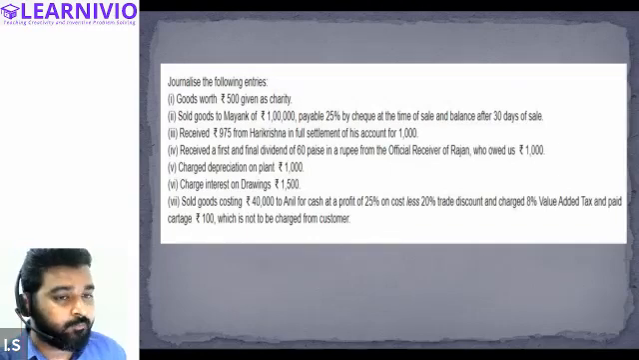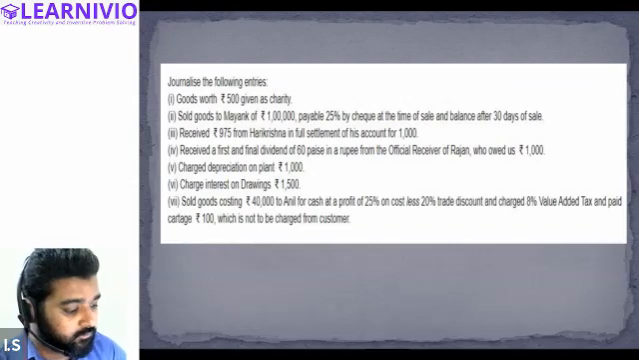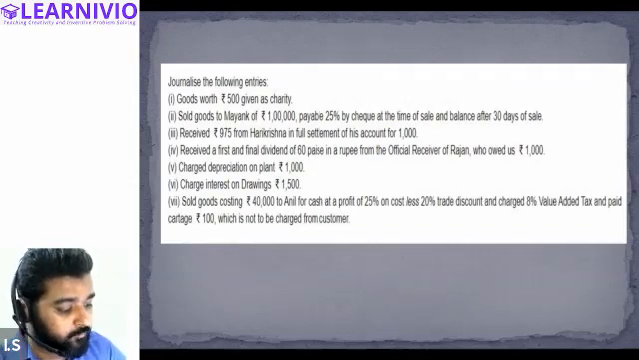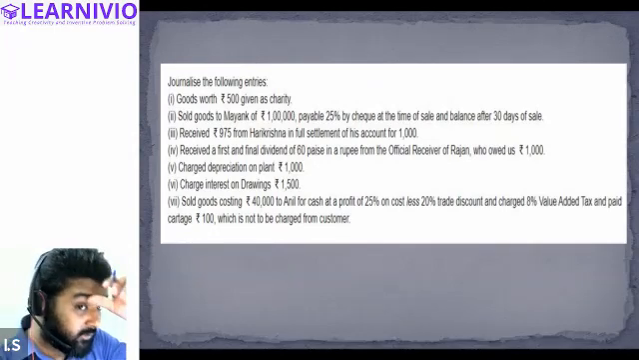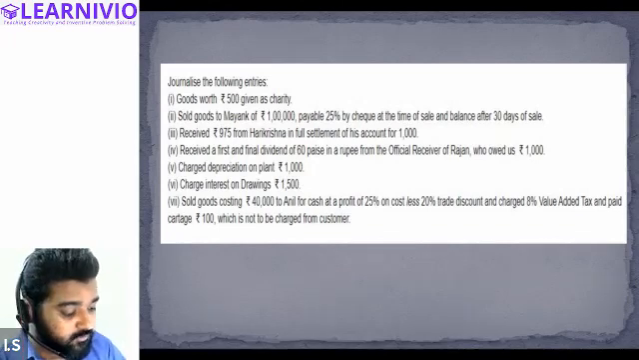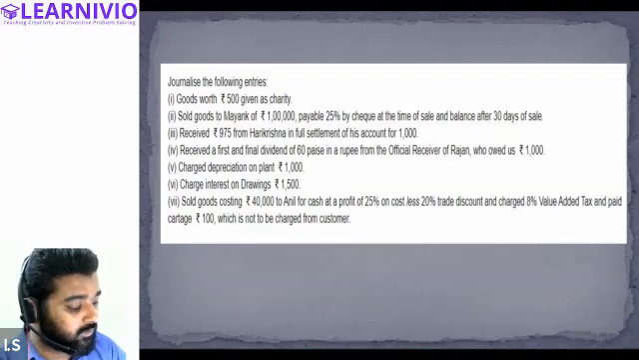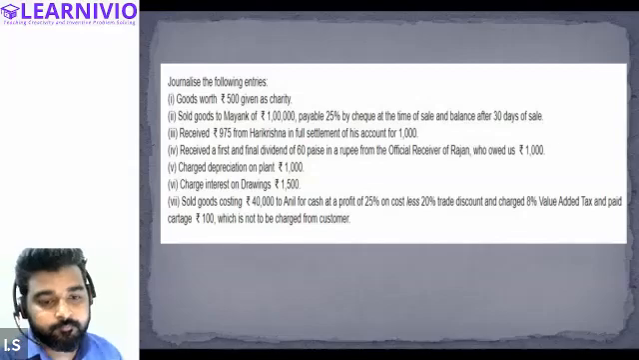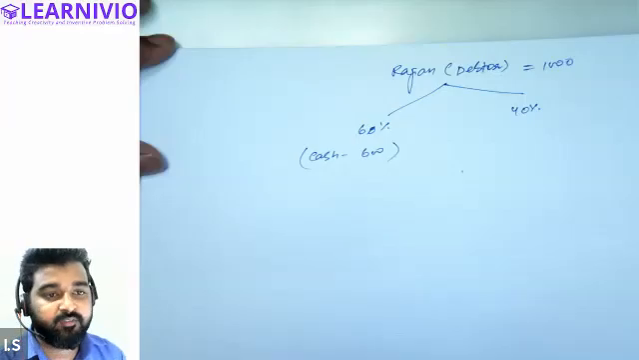That means he's only paying 60% of the amount due. 60% of the amount due means he will pay only 600 rupees. Correct? 600 in cash, we will receive. Okay. What about the other 40%? Tell me what will happen to the other 40%.